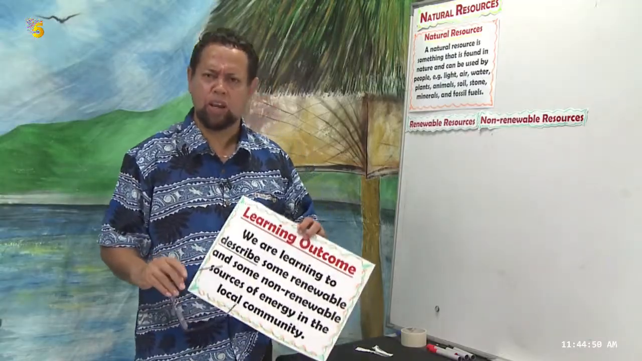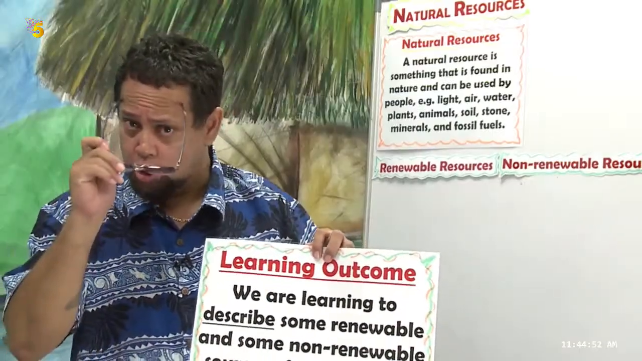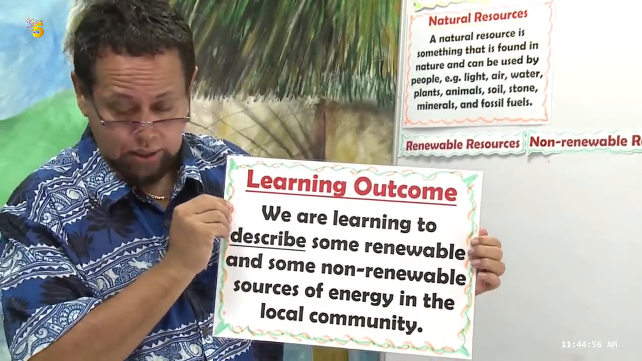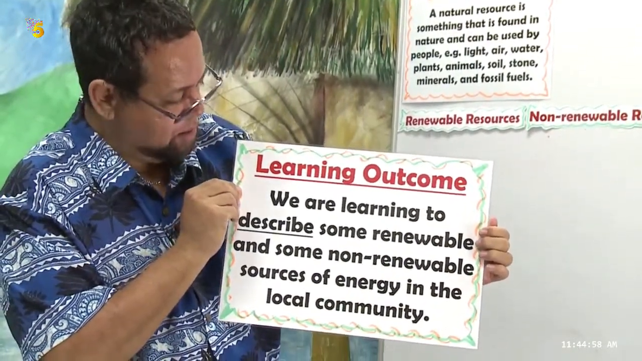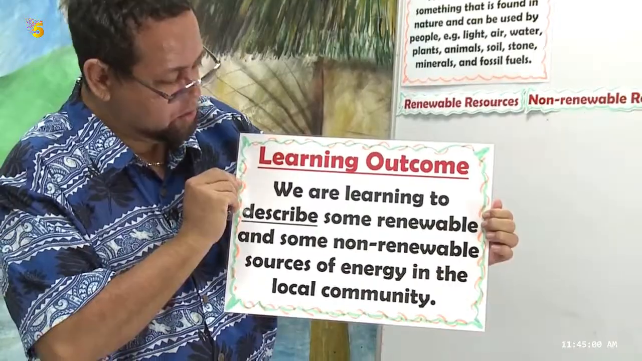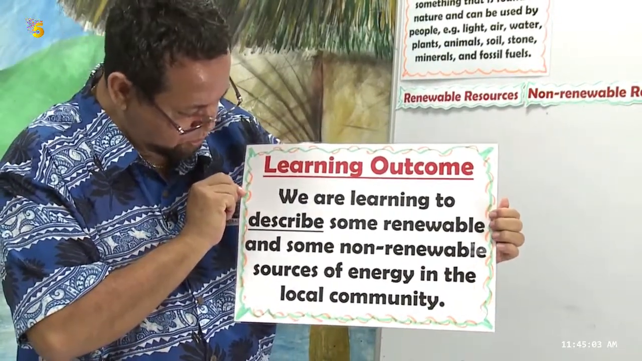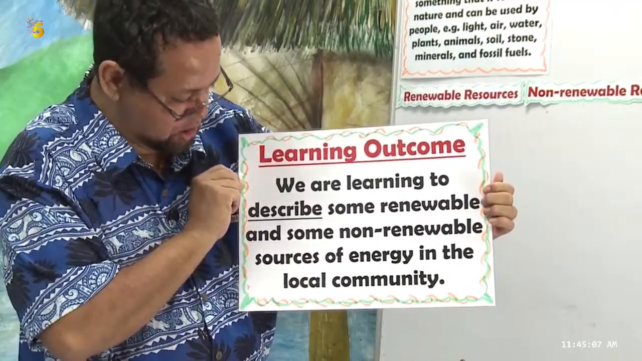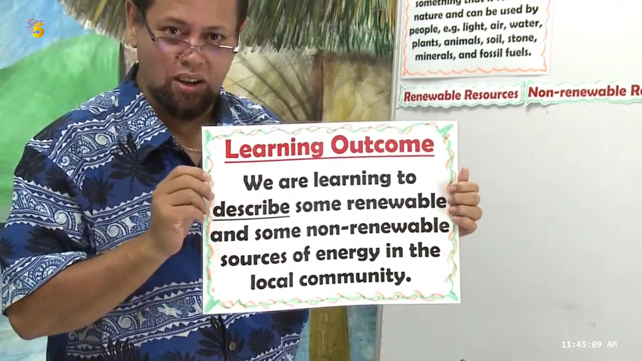I'm sorry, I forgot the learning outcome. But here is our learning outcome. Okay, can you all see our learning outcome here? Let's all read our learning outcome. We are learning to describe some renewable and some non-renewable sources of energy in the local community.